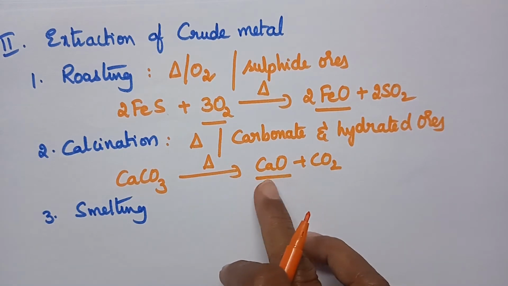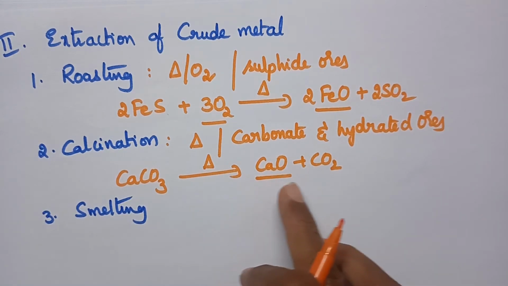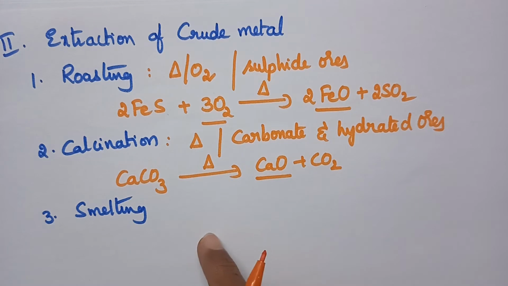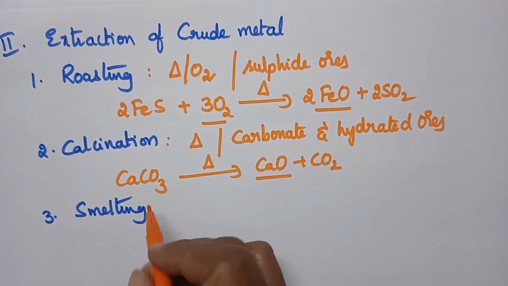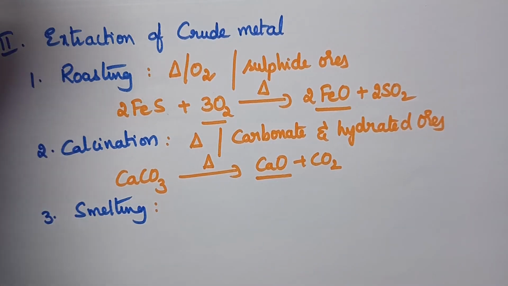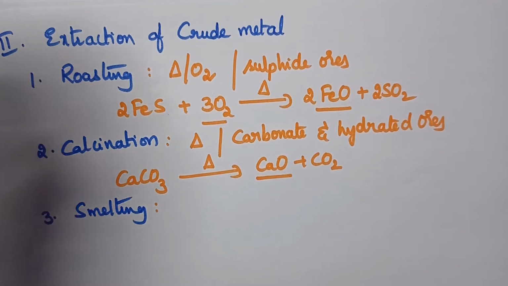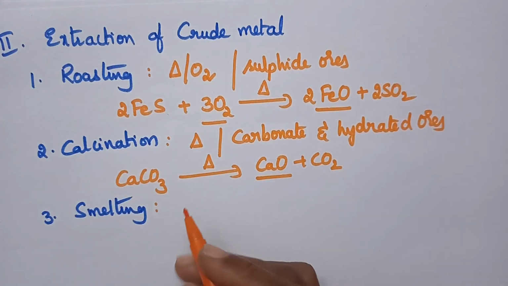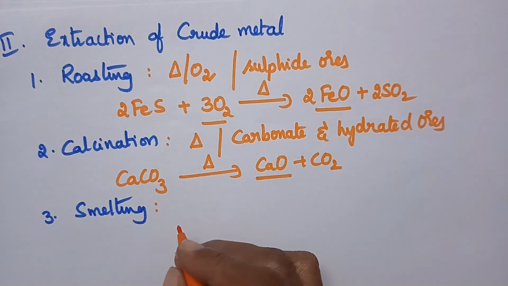These metal oxides can be reduced to the corresponding metal when treated with reducing agents like coke through the smelting process. Smelting simply involves the heating of ore with a reducing agent such as coke.